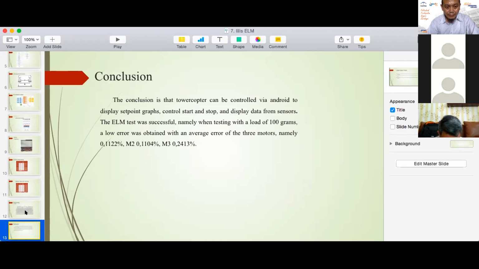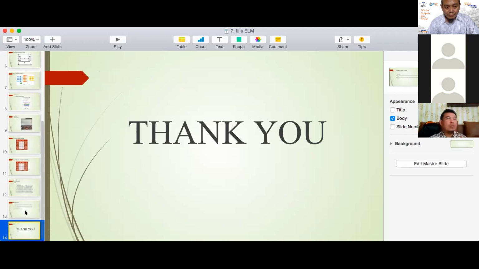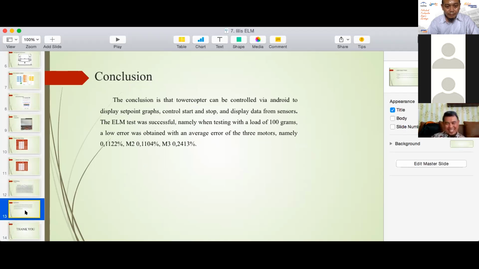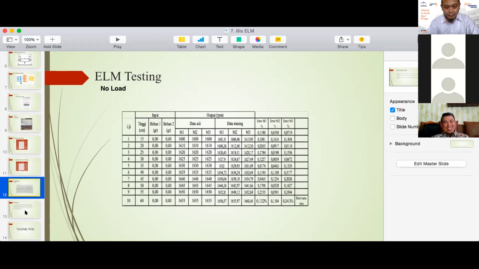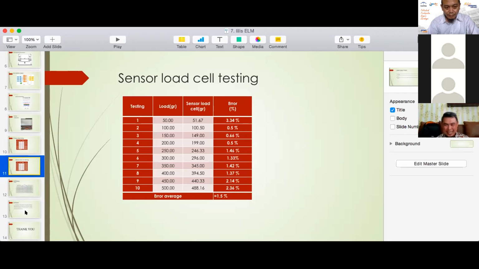From the experiment, the PLM obtained results when operating.